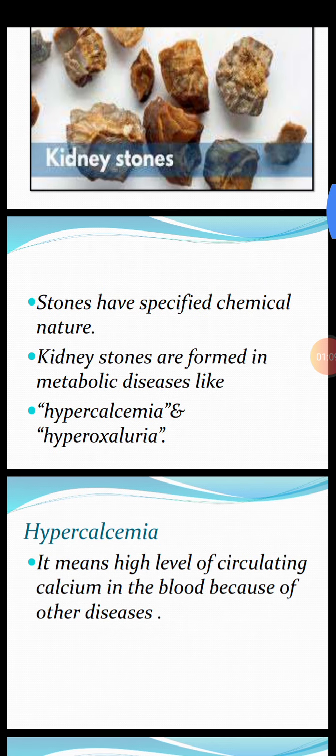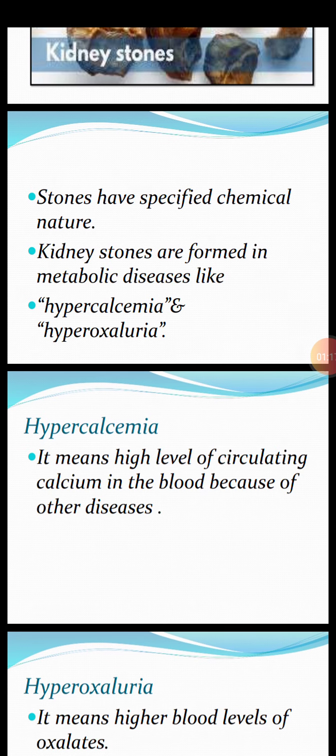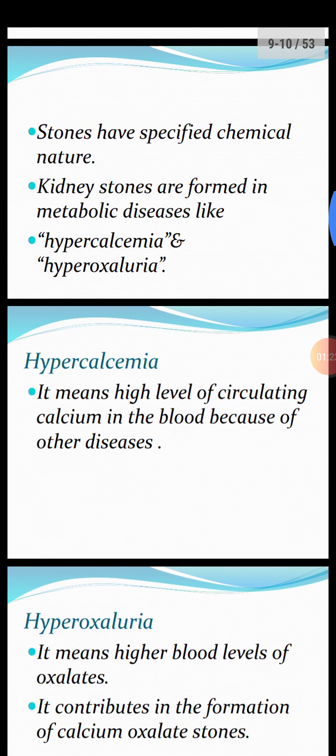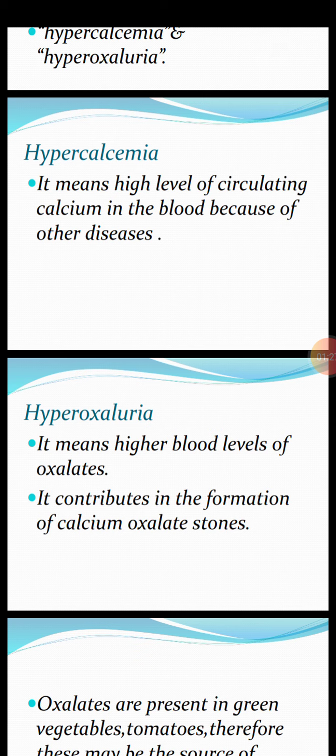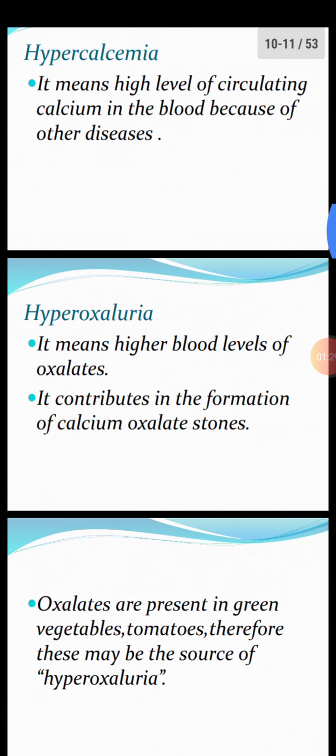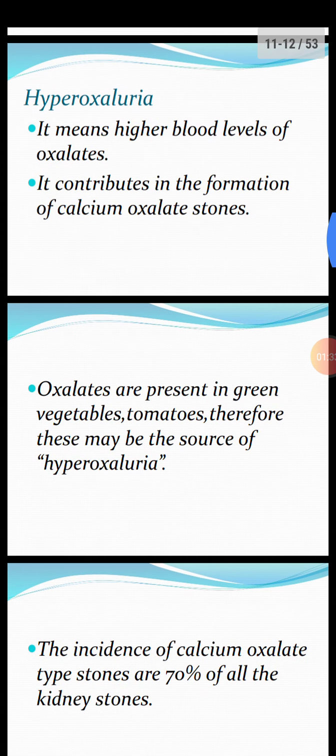Kidney stones are formed in the metabolic diseases. These are named as hypercalcemia and hyperoxaluria. What is hypercalcemia? Hyper means high level. It means high level of circulating calcium in the blood because of other diseases. Hyperoxaluria means higher blood levels of oxalates. It contributes in the formation of calcium oxalate stones.